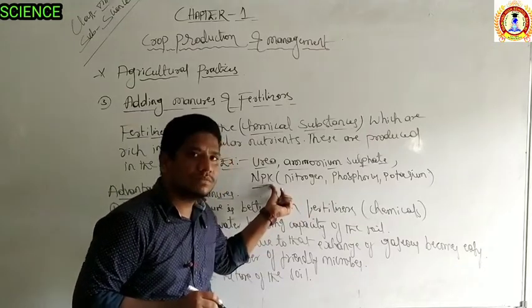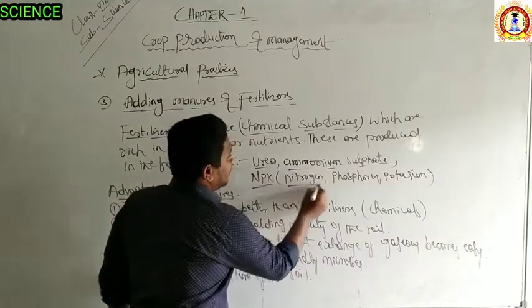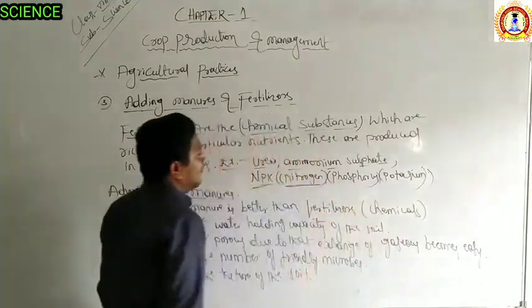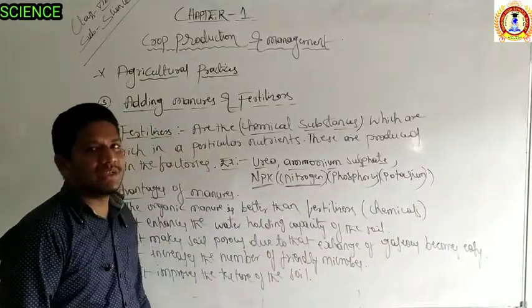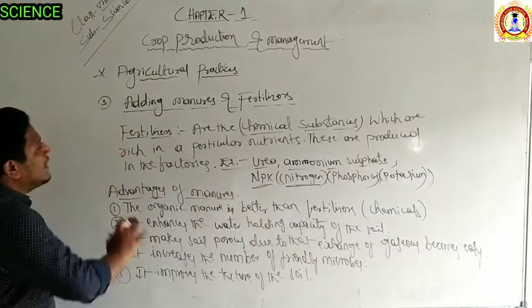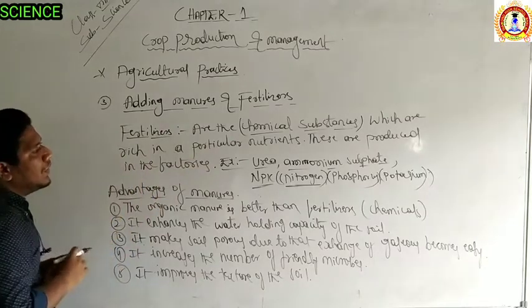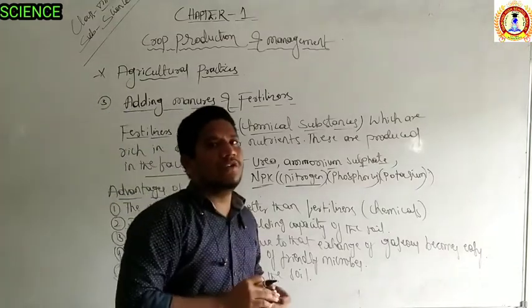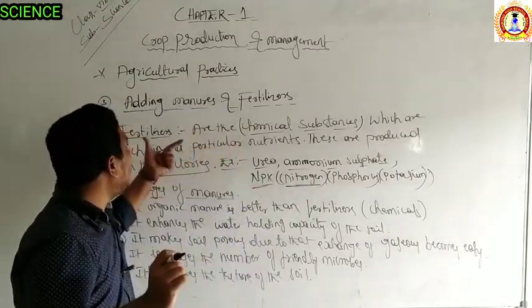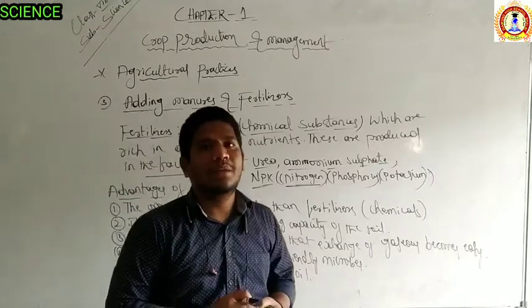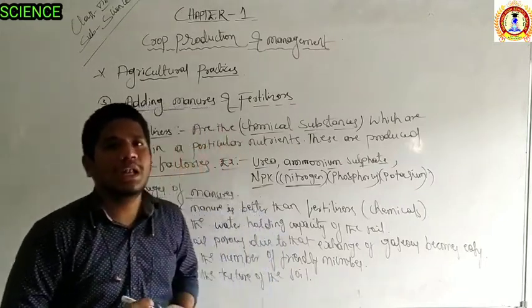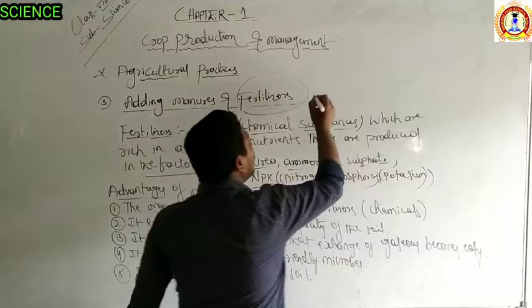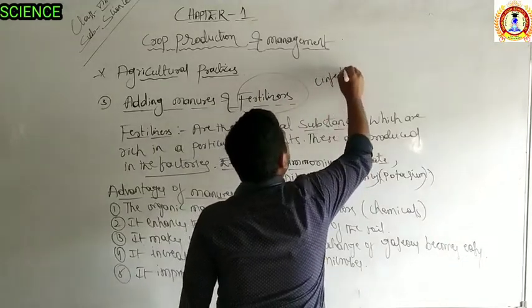Why is K potassium? So nitrogen, phosphorus, potassium, right. The K is read as potassium only. You just take a look at it. So these are all chemical substances prepared in the factories, which will enhance the fertility of the soil. But adding fertilizers may also cause serious problems to the soil. After adding too much fertilizer, your soil may become infertile.